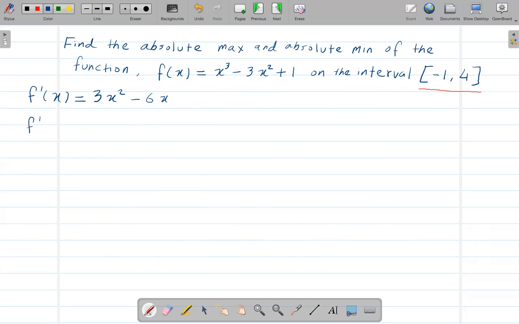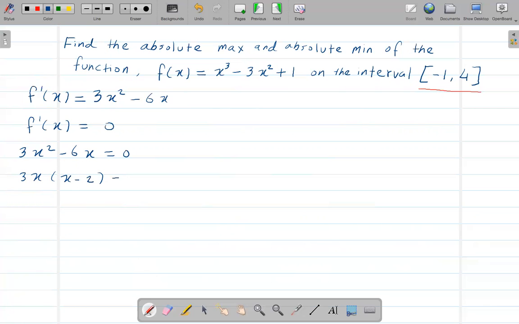Once you get this, find the critical numbers. To find the critical numbers, I set this equal to 0. So f prime of x is 3x squared minus 6x equals 0. From 3 and 6, I can factor out 3, and from x squared and x, I can factor out x. The remaining terms are x minus 2.